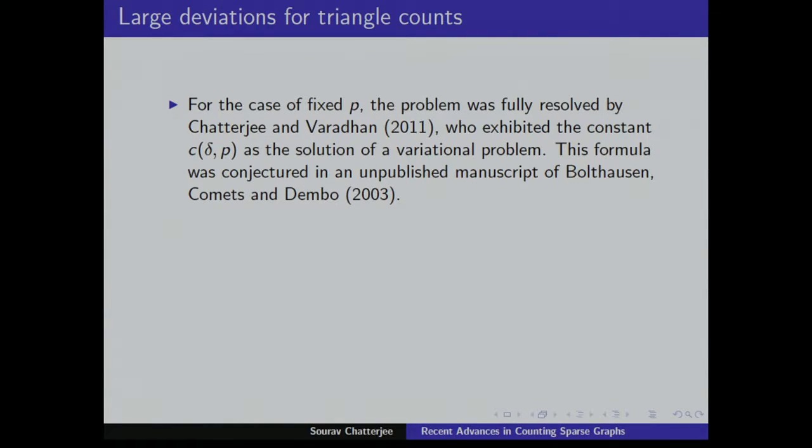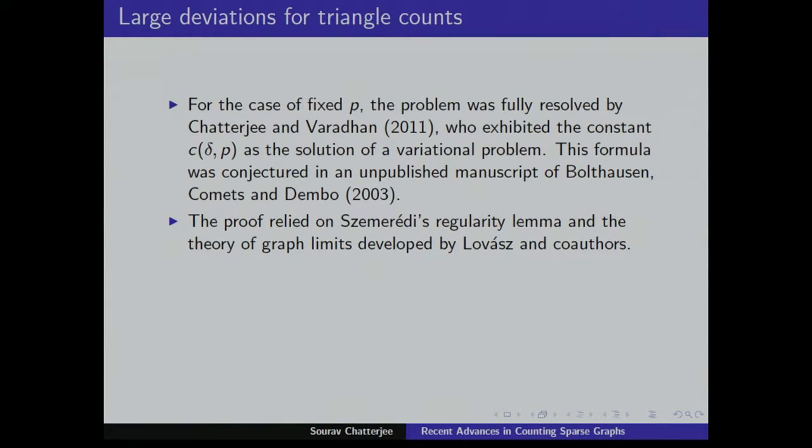Okay. So in the dense case, when P is fixed, this constant in the exponent was evaluated as a solution of a variational problem. It was conjectured here, and actually Amir is the one who told me about this class of problems when I was a student at Stanford, and they had this paper, and they did it for some subgraphs which do not have cycles. And the proof of this in this paper relied on the regularity lemma and the theory of graph limits. So this is what it used, but I'll not have time to talk about this today.